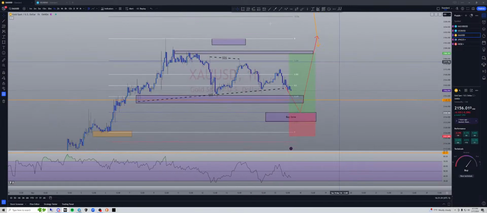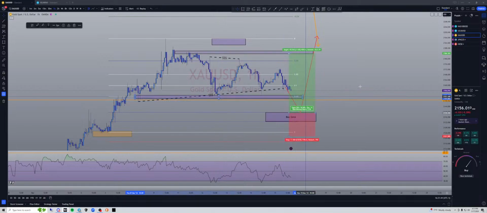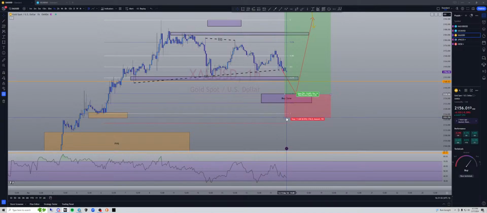It's probably going to need to come down here, like you see the red arrow, grab this liquidity that's below this line right here, below this purple box. It needs to grab all this liquidity and then pop off. So we're going to wait for that to pop off, and then we're going to try to catch some serious pips.